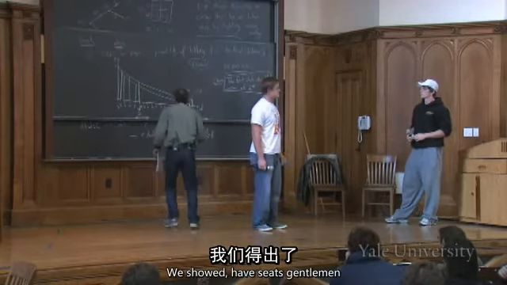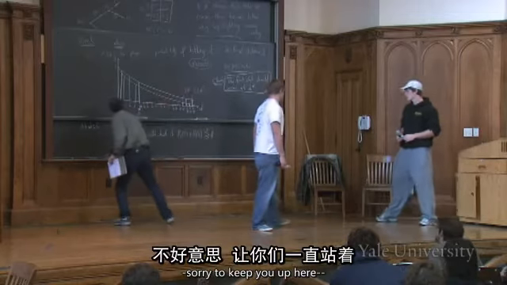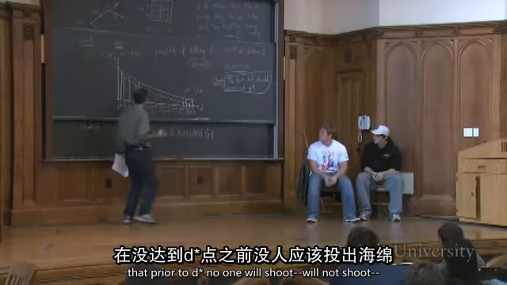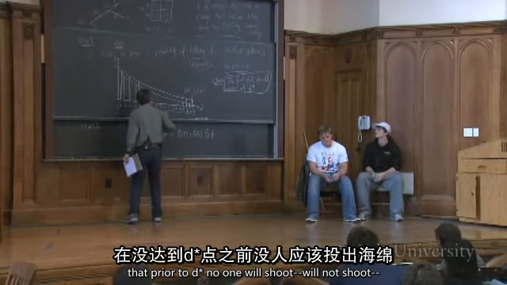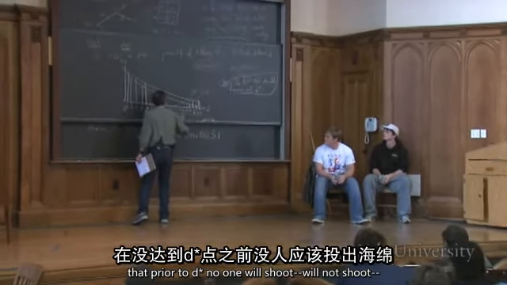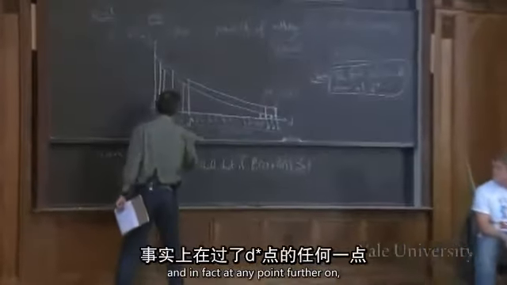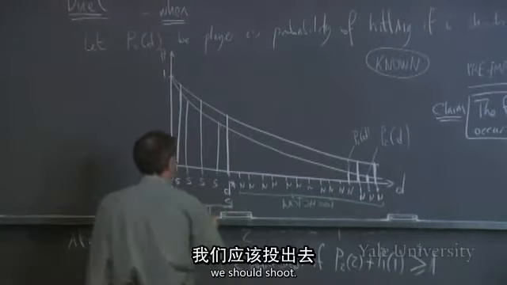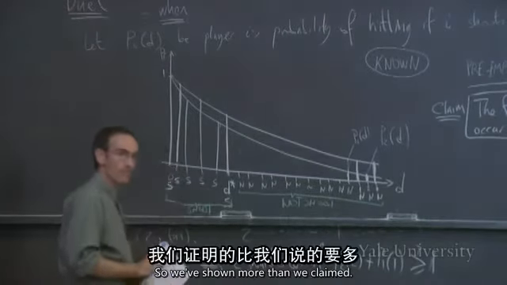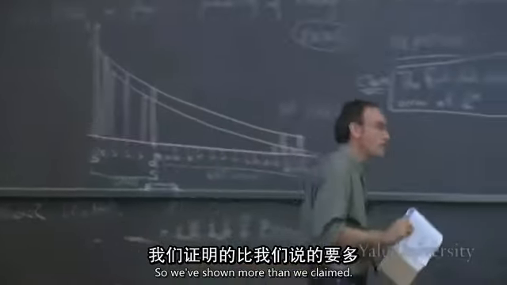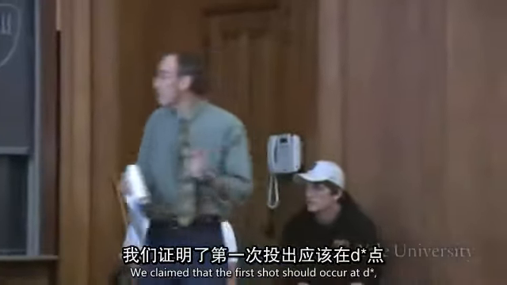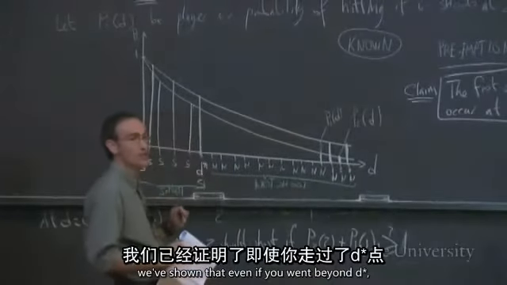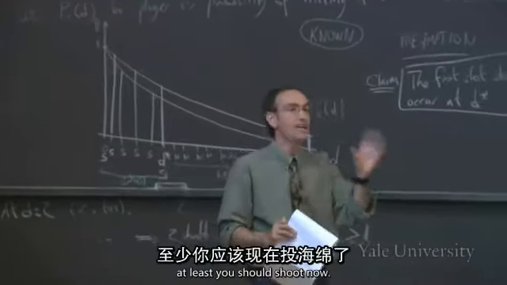What did we actually show? Have seats, gentlemen, sorry to keep you up here. We know that prior to D star, no one will shoot, so not shoot. And we know that at D star, and in fact at any point further on, we should shoot. That's horrible writing, but it says shoot. So we've shown more than we claimed. We claimed that the first shot should occur at D star, but we've actually shown more than that. We've shown that even if you went beyond D star, and if somebody had forgotten to shoot at D star, at least you should shoot now.